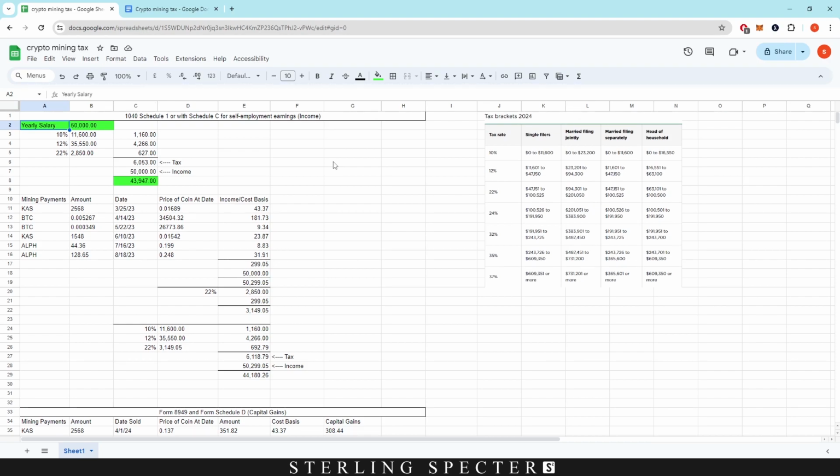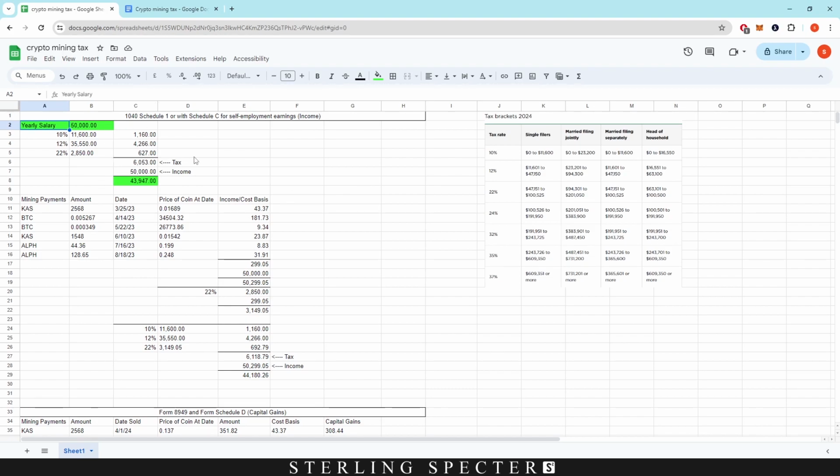So this is why I'm saying it might be useful to start running a ledger or making a list of all the times you've been paid out by a mining pool, because then you can actually record the date, the time, and also the price of the coin at that time, because that is very useful. And I would say starting now, obviously because we're at the start of the tax year, it would make it a lot easier to keep track of all of this going forward. So maybe open up a spreadsheet and kind of implement this into your mining payout. So whenever you get one, you add it into the spreadsheet or something like that.